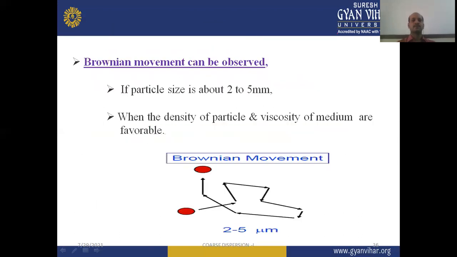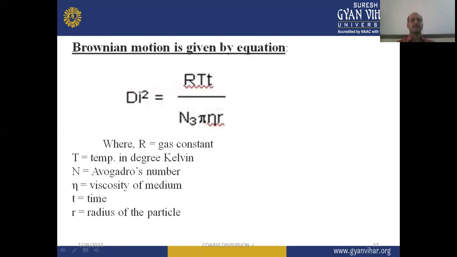It can be observed when the particle size is about 2 to 5 micrometer, or when the density of particles and viscosity of medium are favorable. So you can see here, this is the zigzag movement where the particles can collide with each other. And it can be expressed by the equation d squared equals R T t divided by N 3 pi eta r, where R is the gas constant, T is the temperature in degrees Kelvin, N is the Avogadro's number, eta is the viscosity of the dispersion medium, t is the time, and r is the radius of the suspended particle.